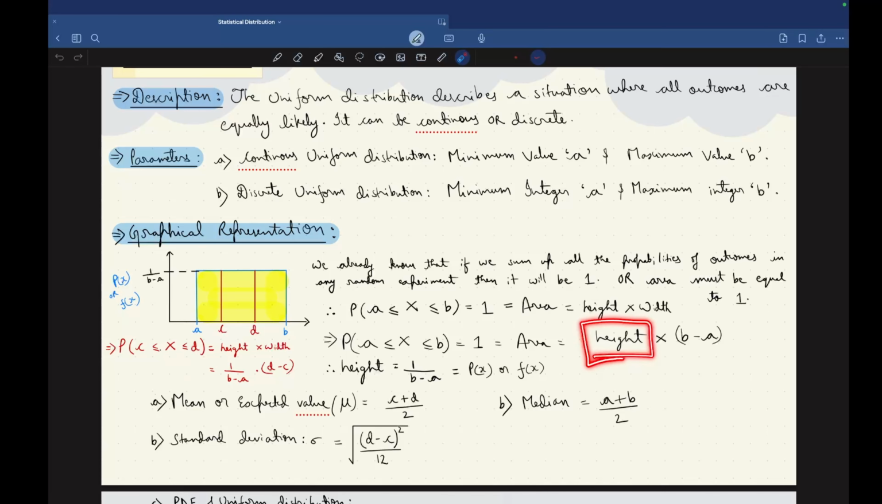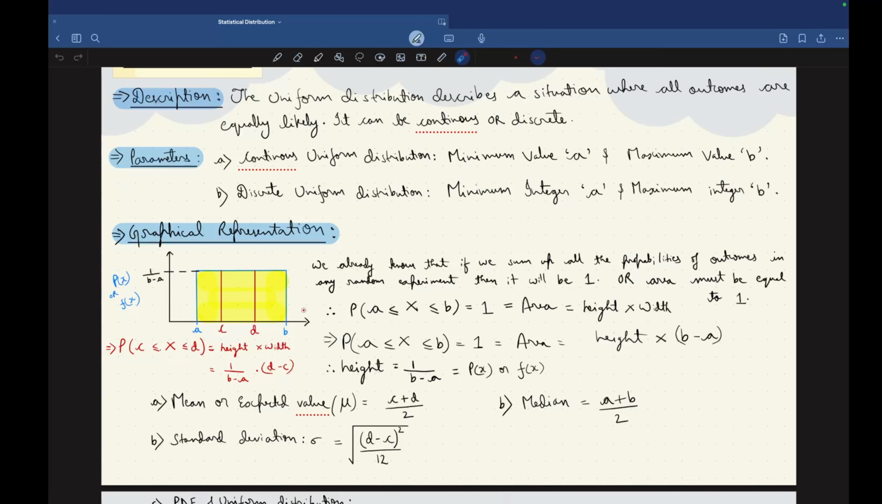What will be the height of this graph? Height is equal to 1 divided by B minus A. Taking B minus A to the other side, 1 will be divided by B minus A, and this is equal to P of x or f of x as represented in this graph.